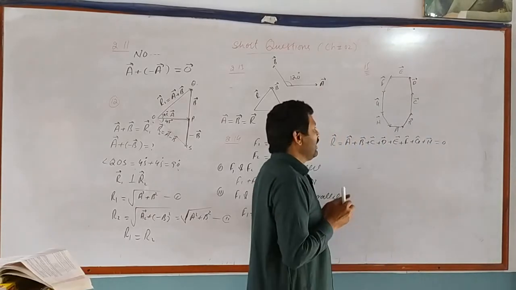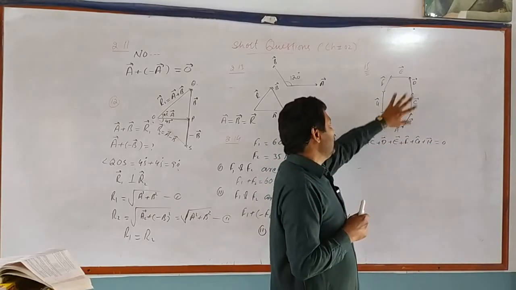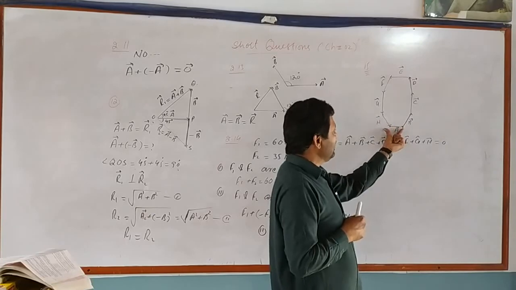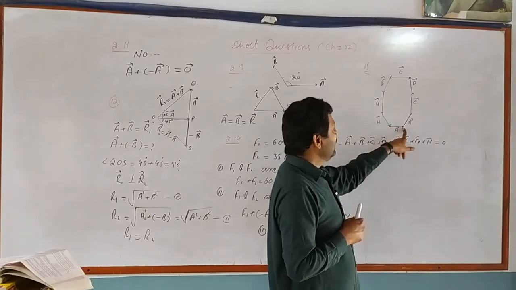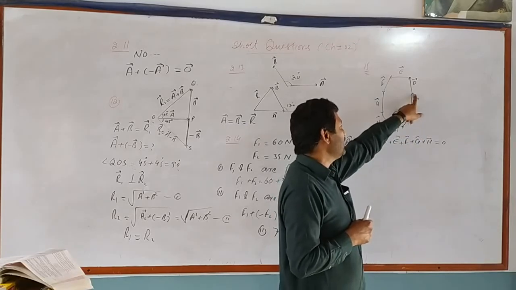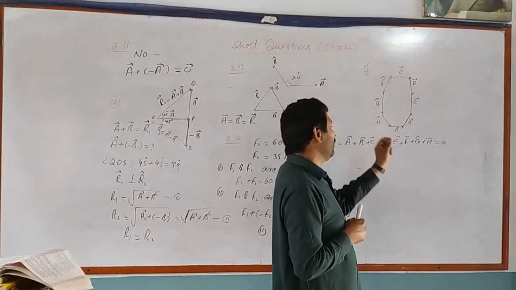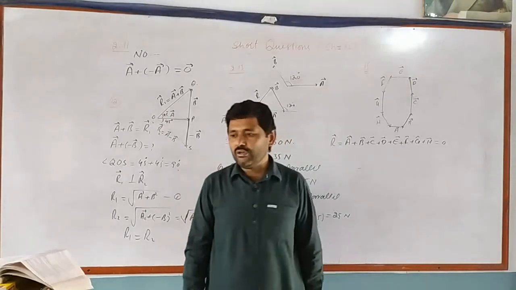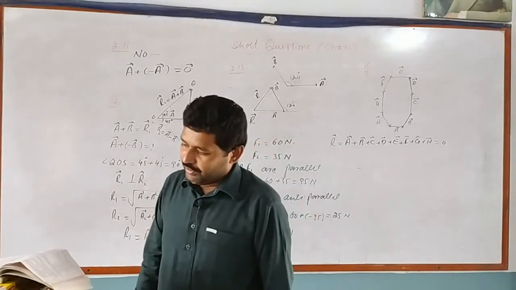Hence, when the sides of a closed polygon are represented by vectors and added by the head to tail rule, then the resultant will be equal to 0.